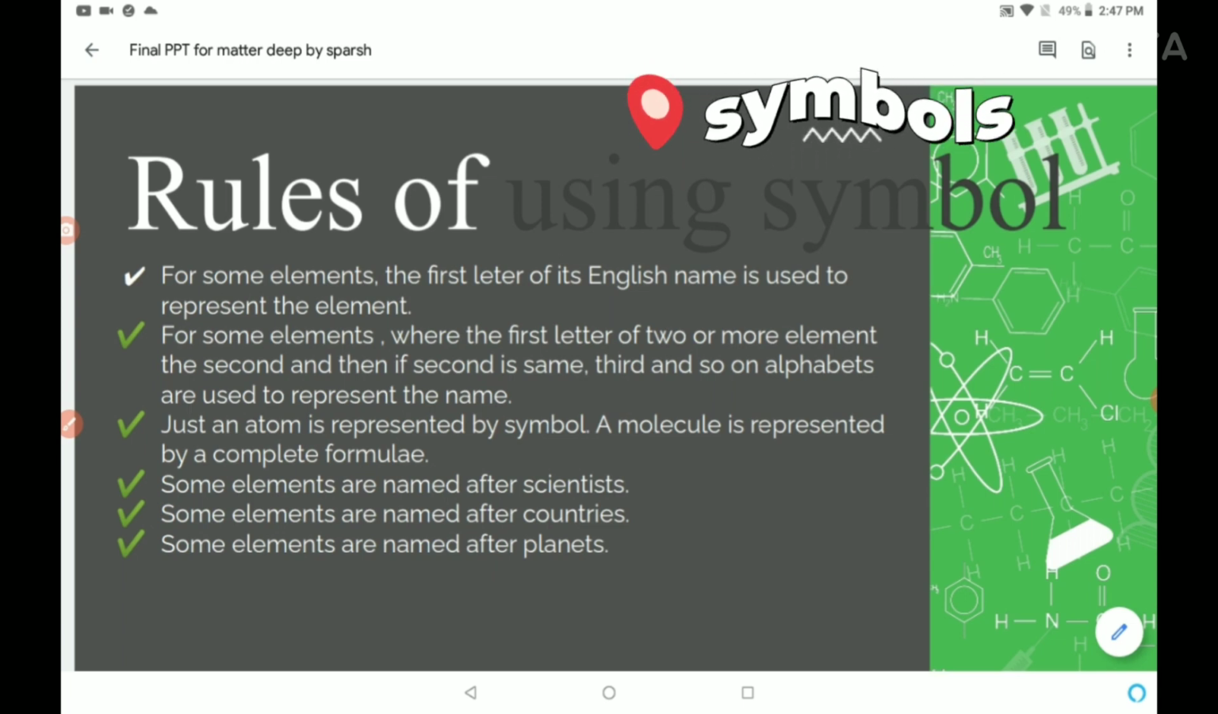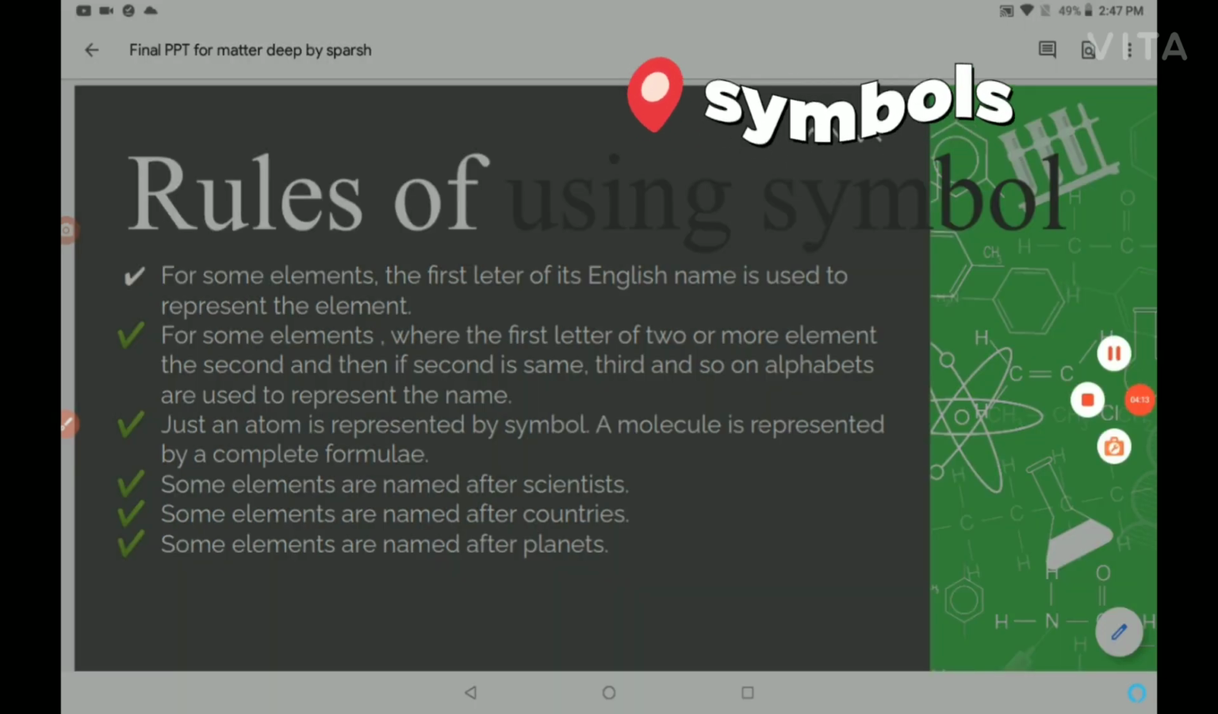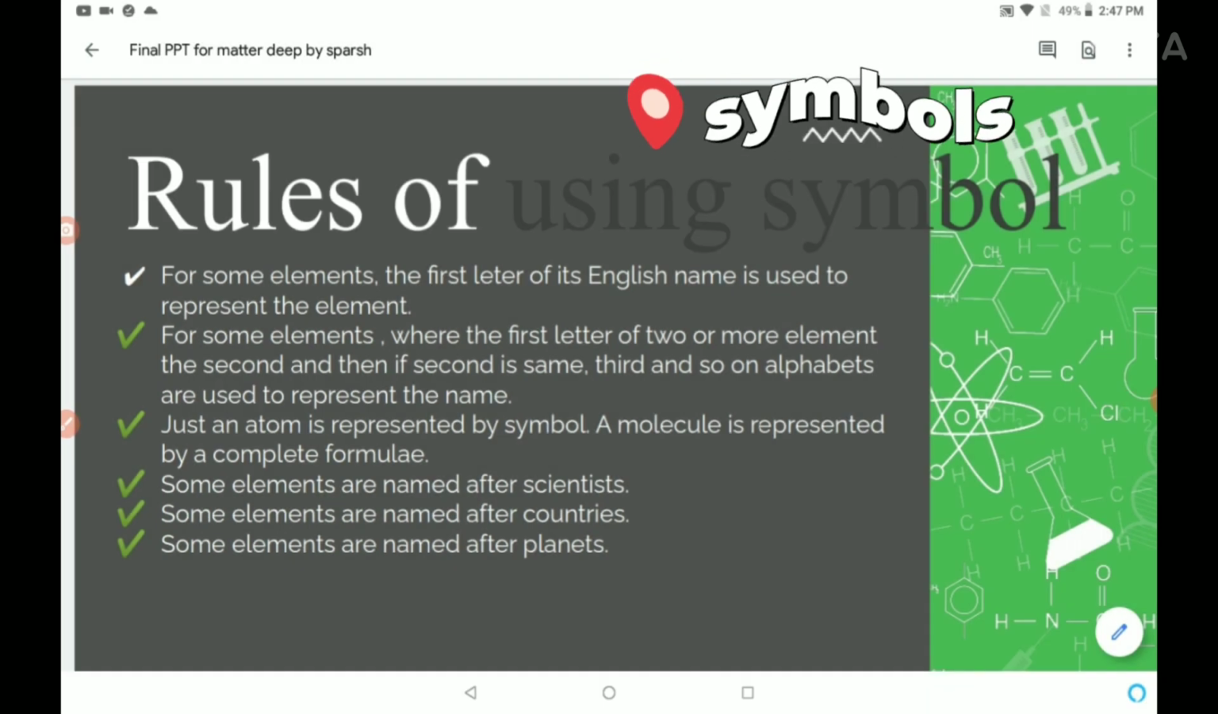The next thing is, an atom is represented by a symbol, while a molecule is represented by a chemical formula. Yes, we will talk about it in a later part, but a molecule is represented by a chemical formula, and a single atom of hydrogen is represented by an element symbol.